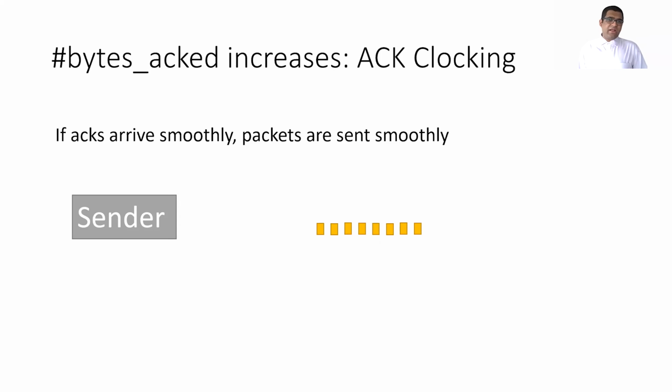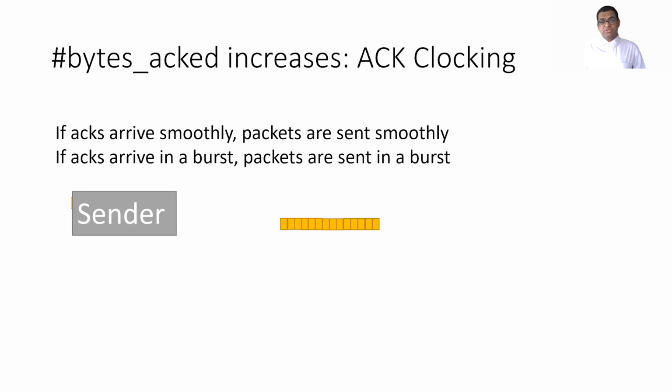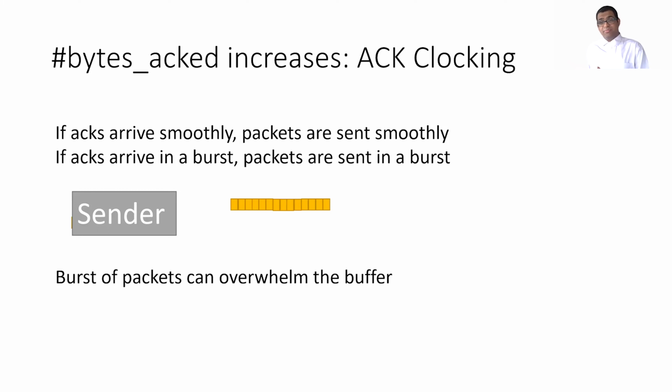So let's look at ACK clocking. Now, the bytes ACK increases when ACKs arrive. And when ACKs arrive, packets are sent. So if the ACKs arrive smoothly, the packets are sent smoothly. If the ACKs arrive in a burst, packets are sent in a burst. And if this burst is large enough to overwhelm the buffer, we'll have premature loss and therefore underutilization. One might wonder, if the network has a buffer size of only 10 packets, how can it generate a burst of more than 10 acknowledgements? Well, maybe the burst is being generated by the Wi-Fi router on the reverse path.